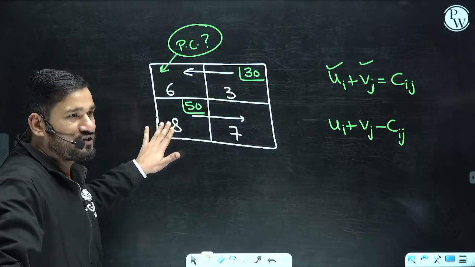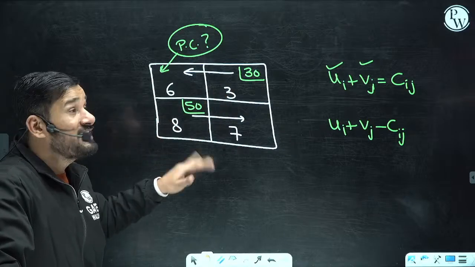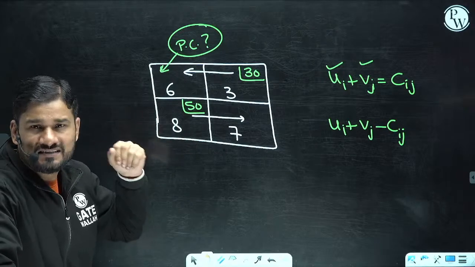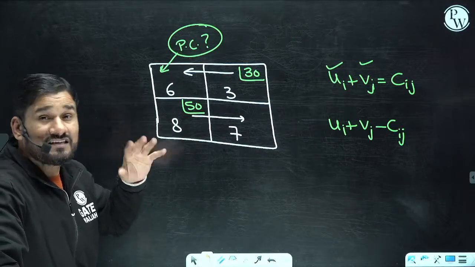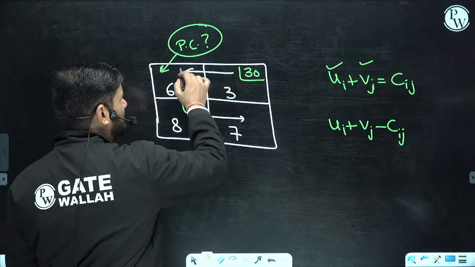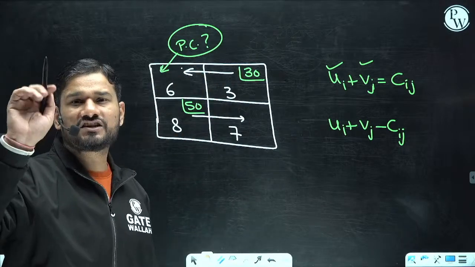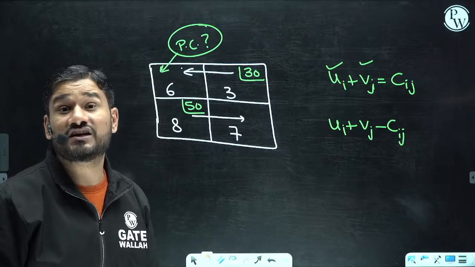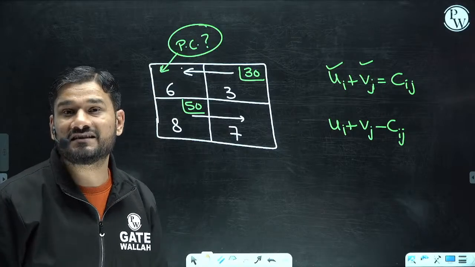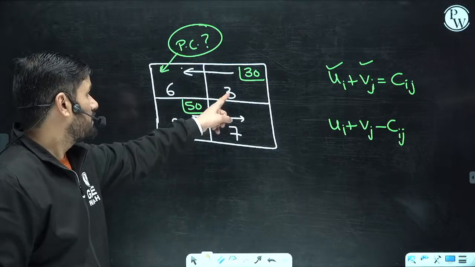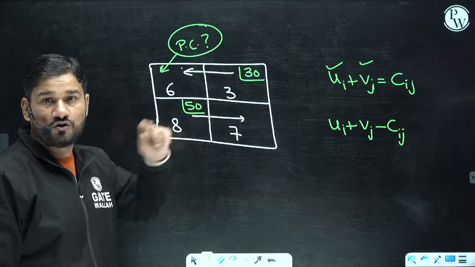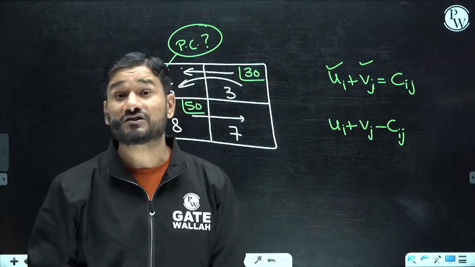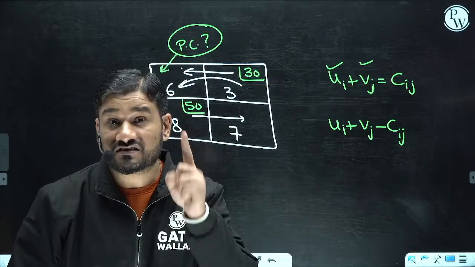This is your basic feasible solution. Now I am checking the Modi's method, or let's say degeneracy. Just think, if you shift this quantity here, what is the additional expenditure? Sir, the expenditure per unit is 3 rupees. Right now you are transporting at 3 rupees per unit. If you shift the quantity from here to here, the transportation cost will become 6 rupees. So 3 rupees per unit will be the extra charge.